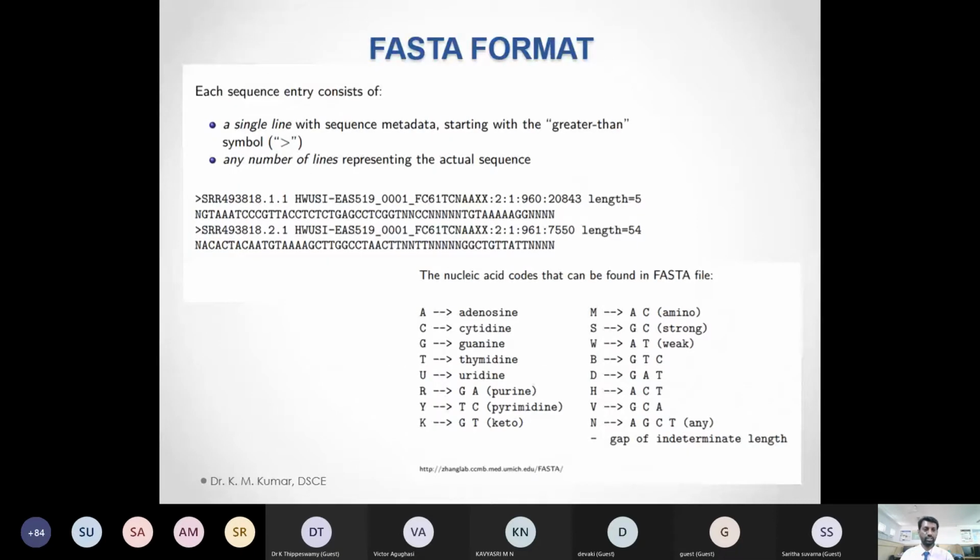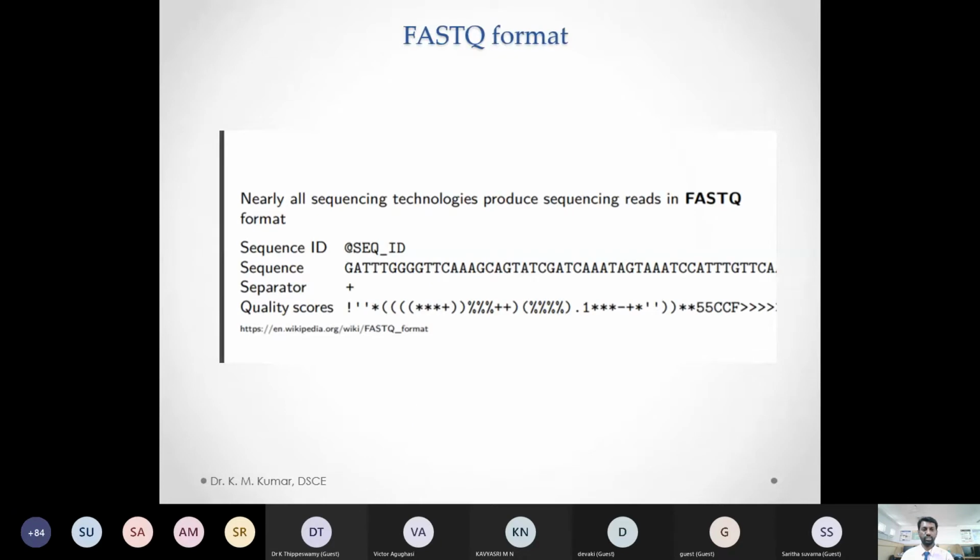The FASTA format is like this. You can see it starts with the greater than symbol, followed by the accession number, the length of the sequence and the organism name. After that, in the second line, we start with the nucleotide sequence or protein sequence, and move on to the next.